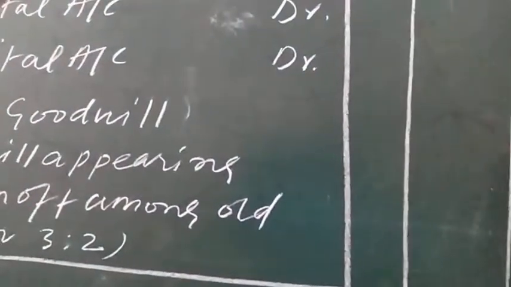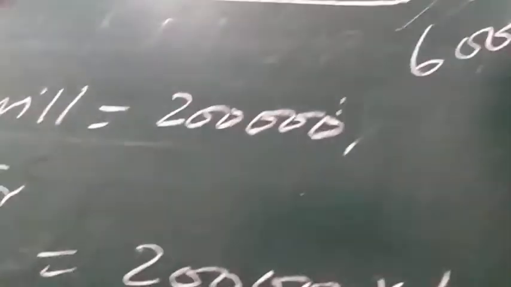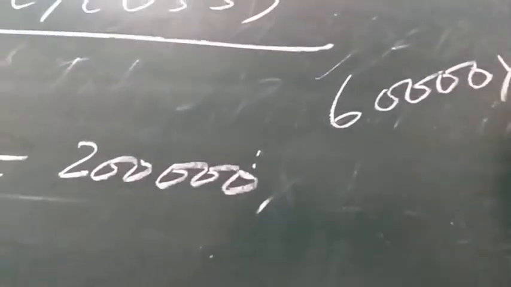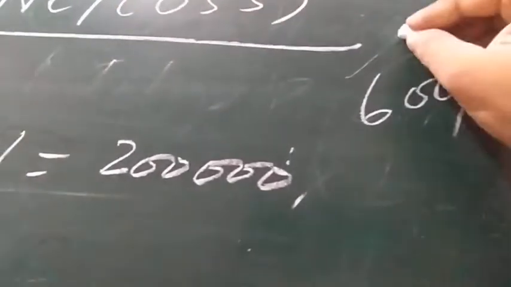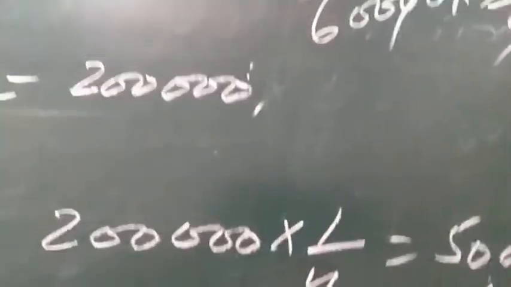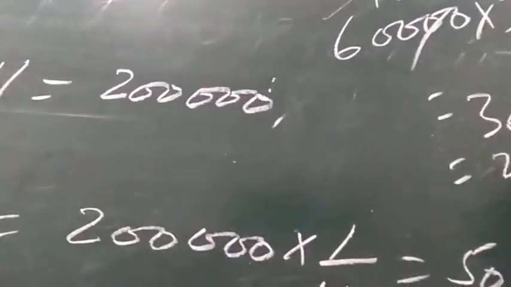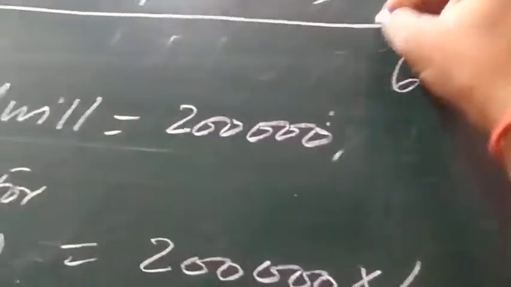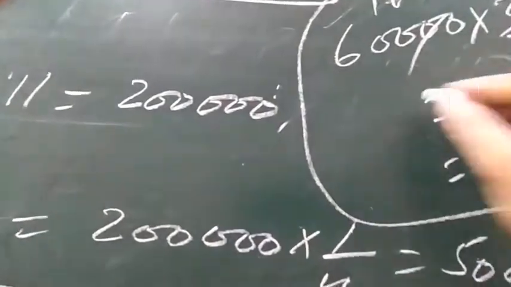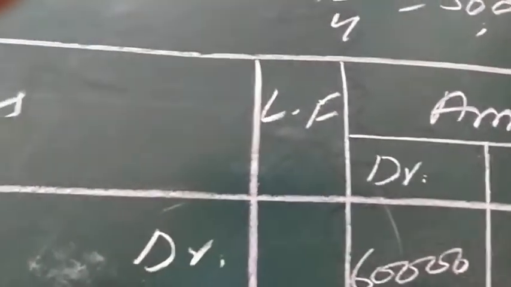60,000 rupees, 3:2. Just calculate 3:2 of it. 36,000. And next will be 24,000. 60,000 is divided in 3:2.